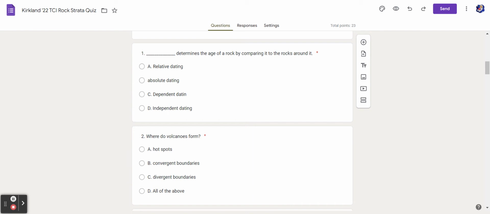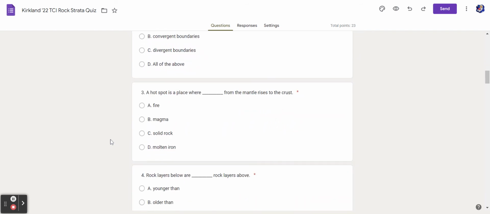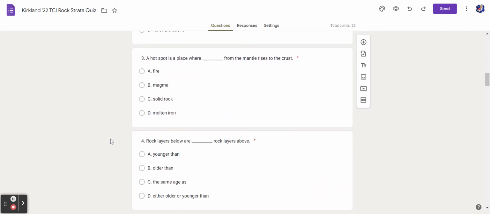2. Where do volcanoes form? A. Hotspots. B. Convergent boundaries. C. Divergent boundaries. D. All of the above. 3. A hotspot is a place where blank from the mantle rises to the crust. A. Fire. B. Magma. C. Solid rock. D. Molten iron.